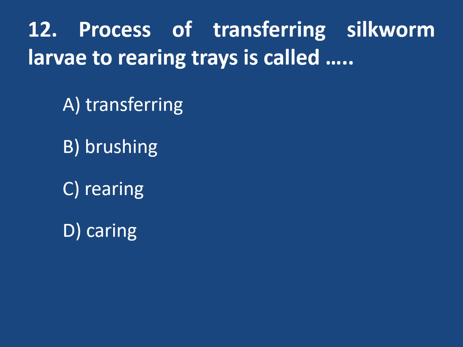Next, the process of transferring silkworm larvae to rearing trays is called, and this process in sericulture is done by the feeders. What is the name of this process? Options are transferring, brushing, rearing and caring. Here the correct option is brushing. We brush the silkworm larvae by feeders, transferring the silkworm larvae onto the rearing trays by using feathers, and this whole process is known as brushing.